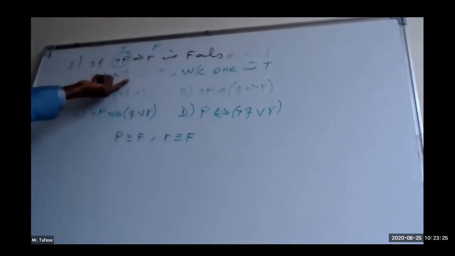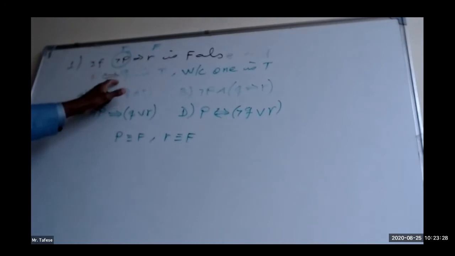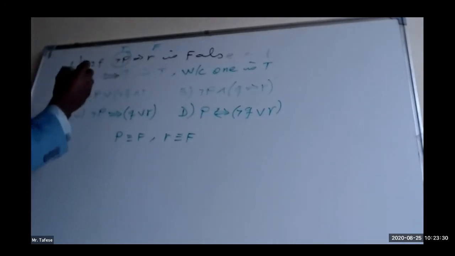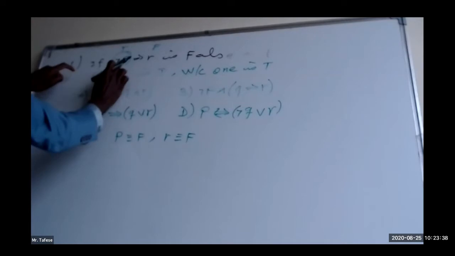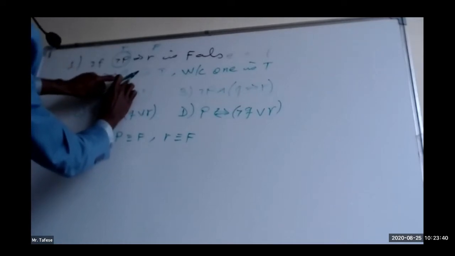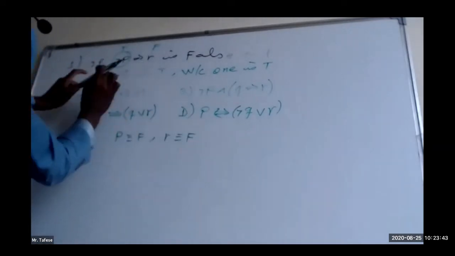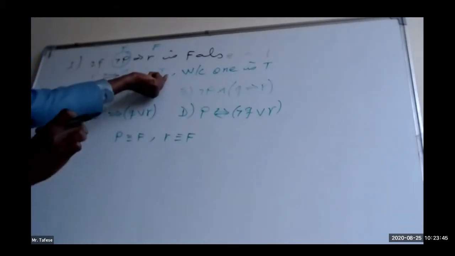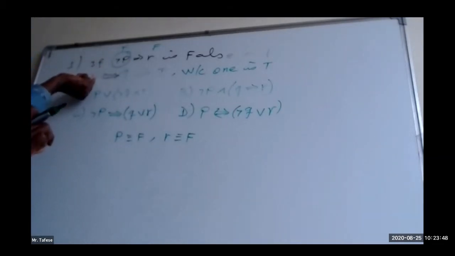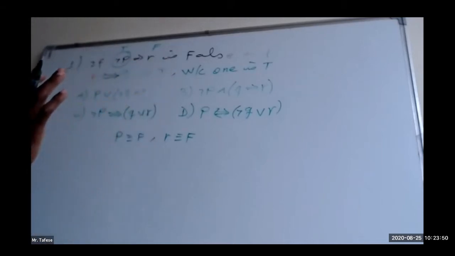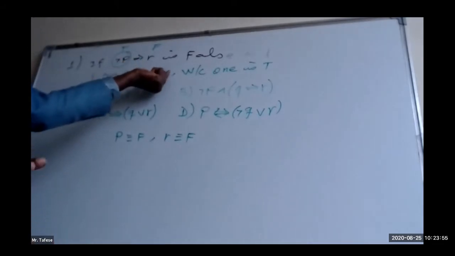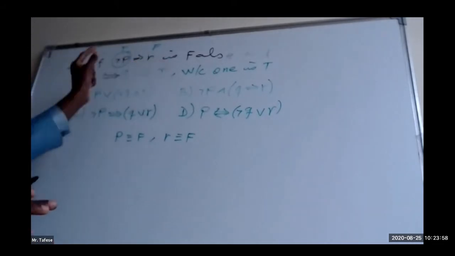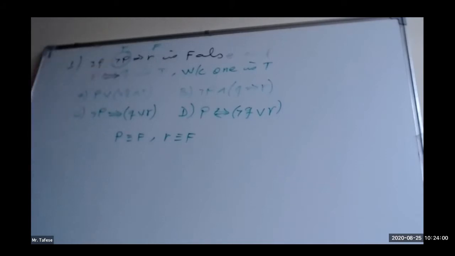And from the second one, this is by implication, P by implies Q is true. From the previous one, P is known to be false. So the only option for Q is false. Why? Because this by implication is given to be true. If the first one is false, Q would never be true. If it is true, false by implies true will not be true. So to make it true, since P is false, Q must be false.